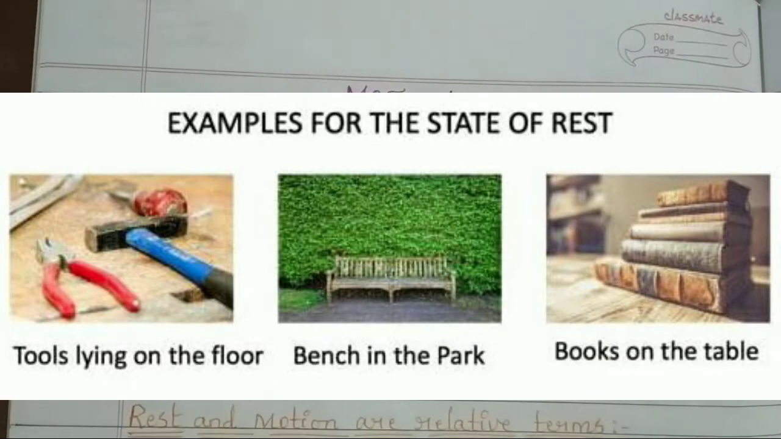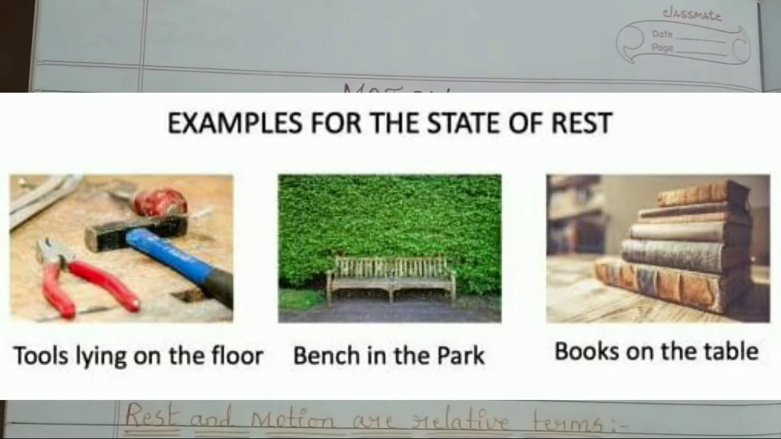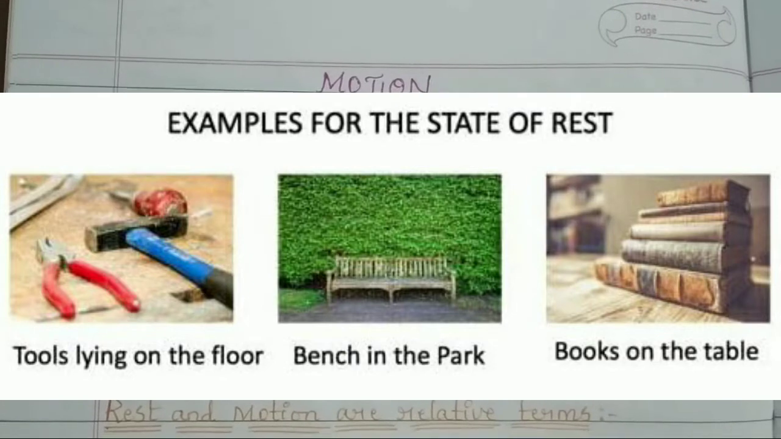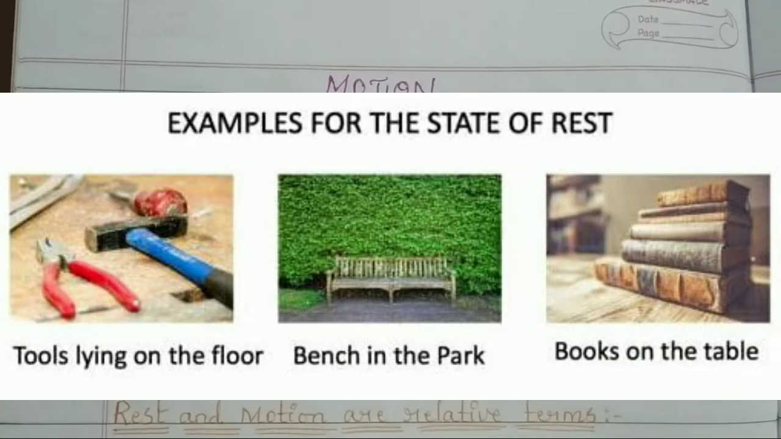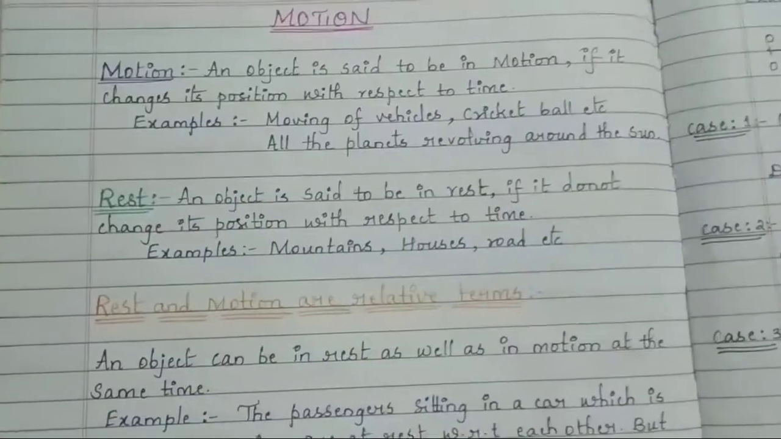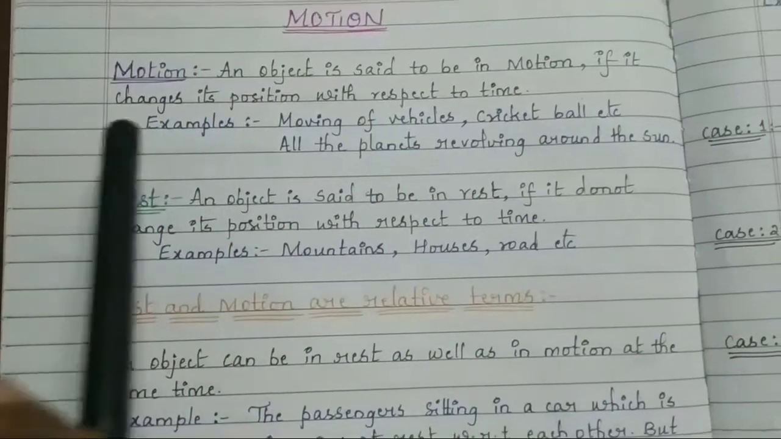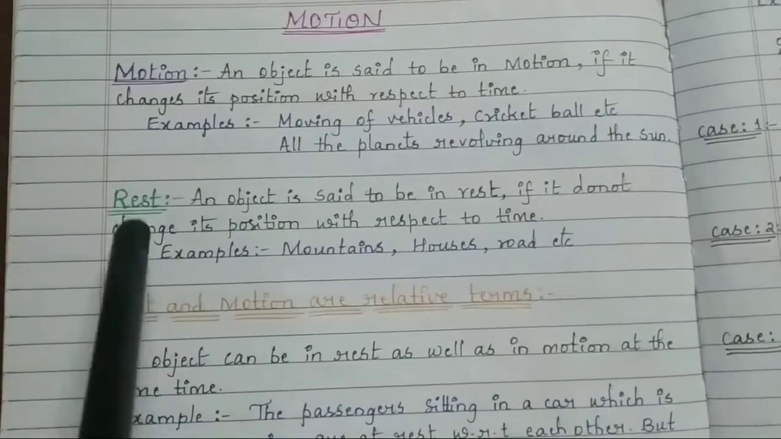Similarly, the bench in the park and the books on the table, until you touch them to move, they are not supposed to move. It means they are in the state of rest. So these are the 2 basic things which you have studied: motion and rest.